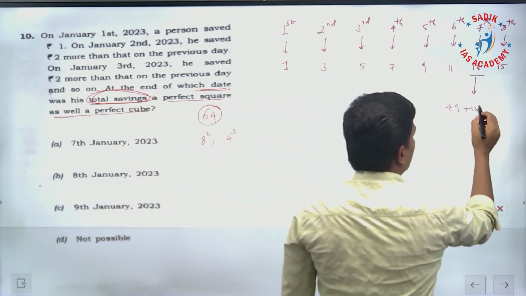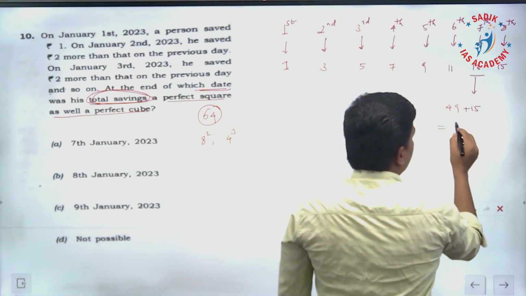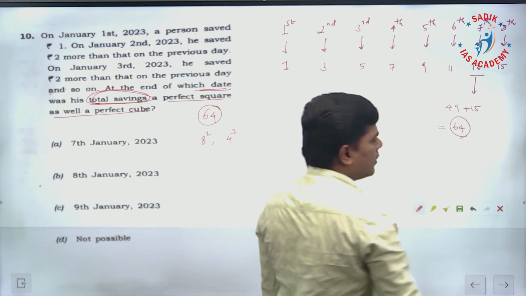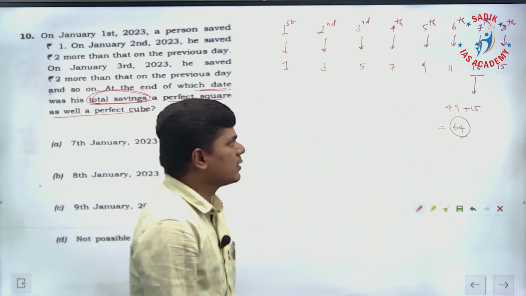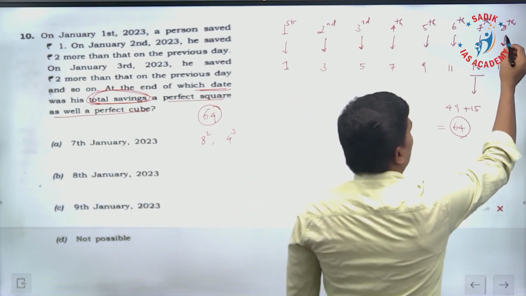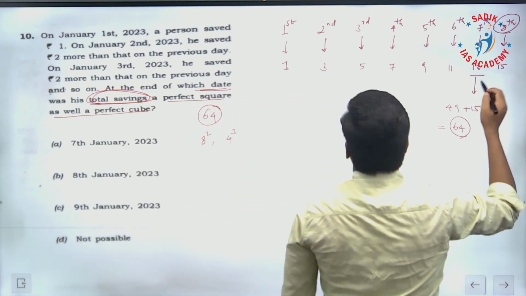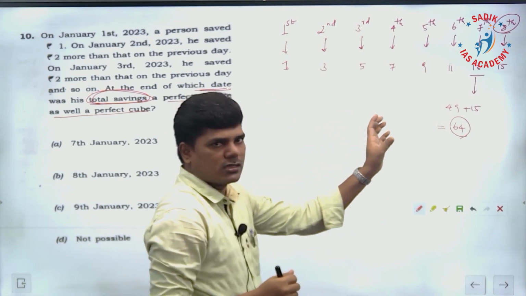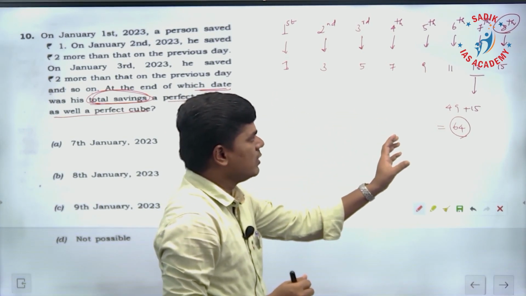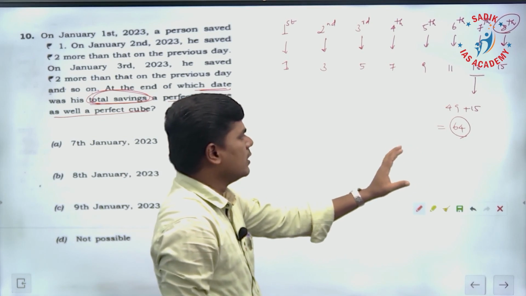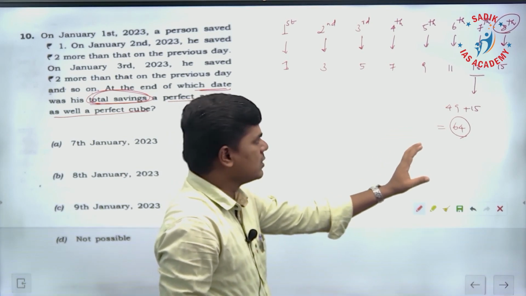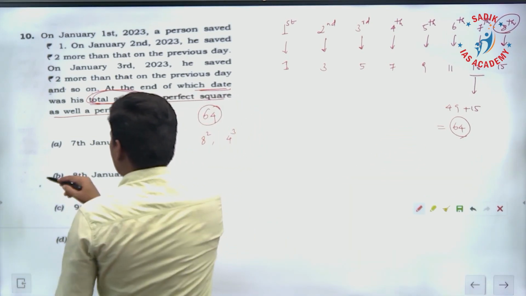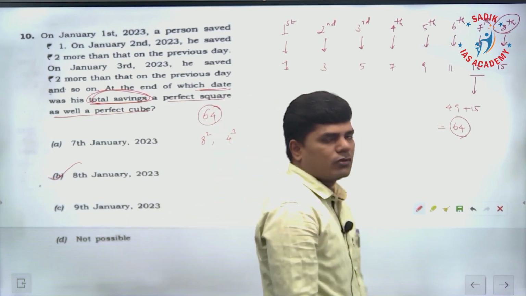So it is going to be 64. 64 is a perfect square as well as a perfect cube number. Therefore, till 8th January, if we add all the savings, the total is going to be 64, a perfect square and perfect cube number. Therefore, the answer for this question is B, 8th January 2023.